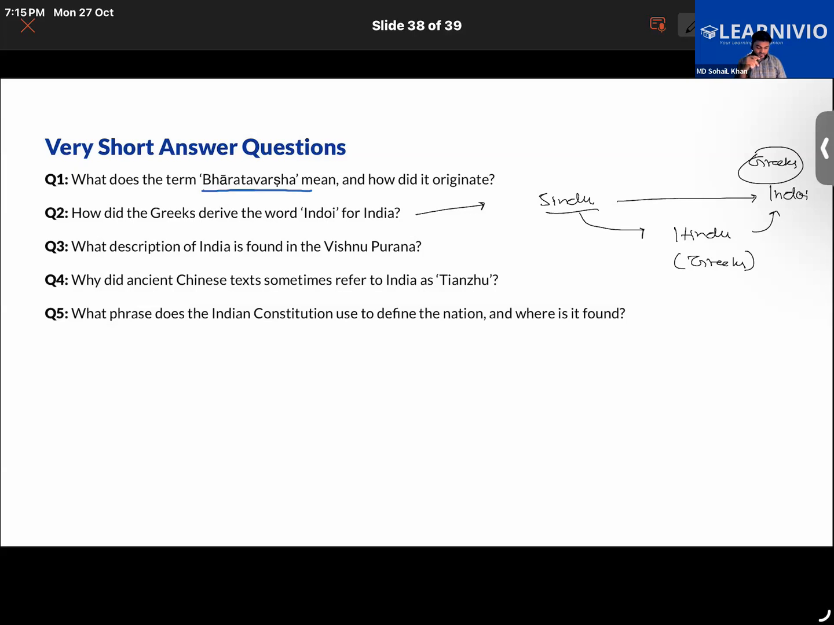Okay, thank you. What phrase does the Indian Constitution use to define the nation, and where is it found?